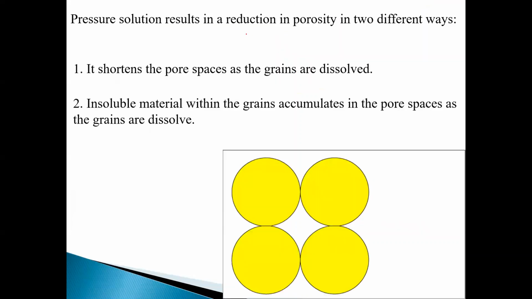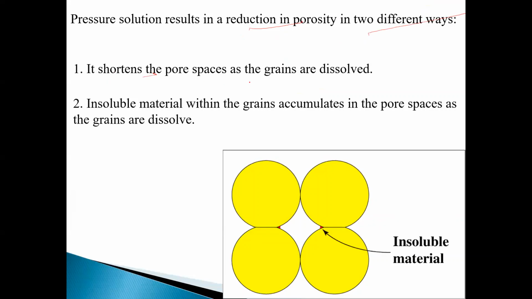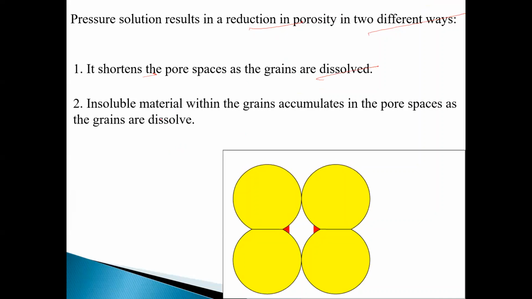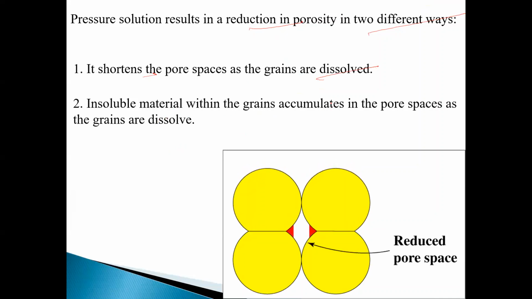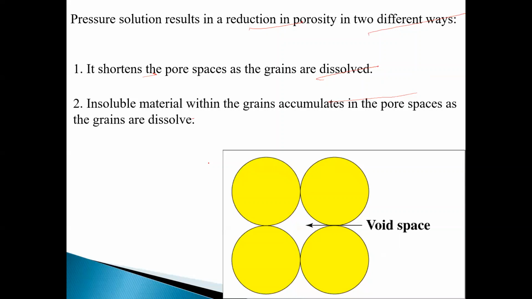Pressure solution results in reduction in porosity in two different ways. It shortens the pore spaces as the grains are dissolved. Insoluble material within the grains accumulates in the pore spaces as the grains are dissolved, which reduces the porosity.